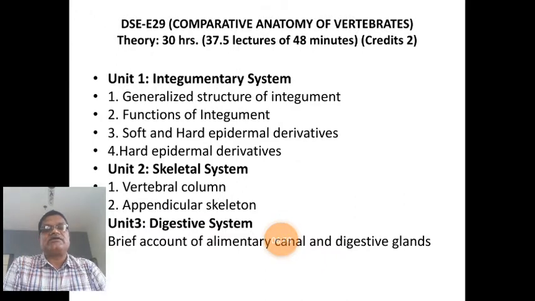For example, the length of the intestine is longer in herbivorous animals, those which feed upon plant material. The length of the alimentary canal is longer because it requires more time for digestion.